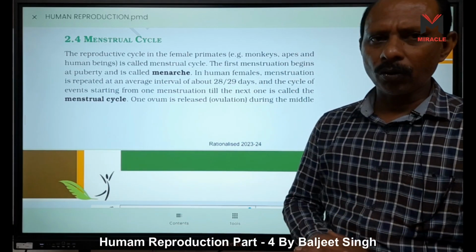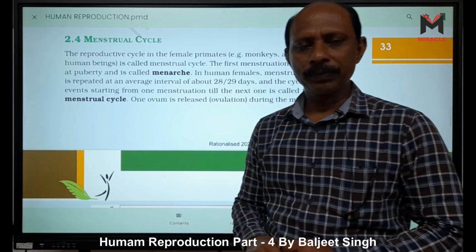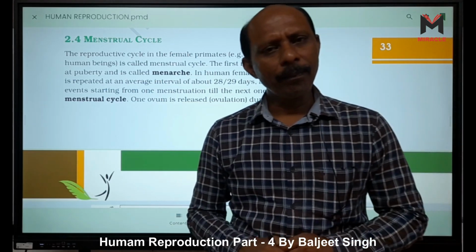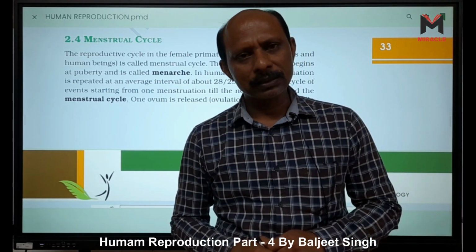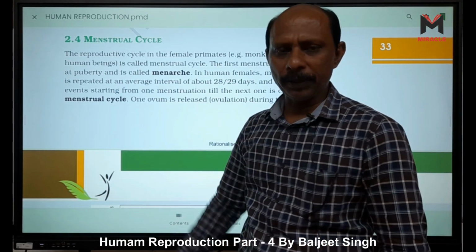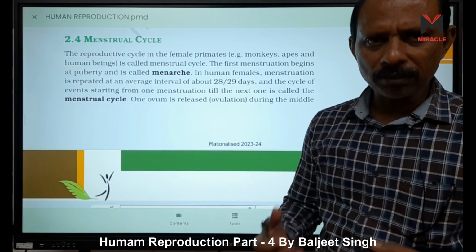Monthly ovulation, the menstrual cycle, is present only in primates. Primates contain monkey, ape, and human. In these three mammals the menstrual cycle is present. Other mammals have the estrous cycle, meaning they are seasonal breeders.